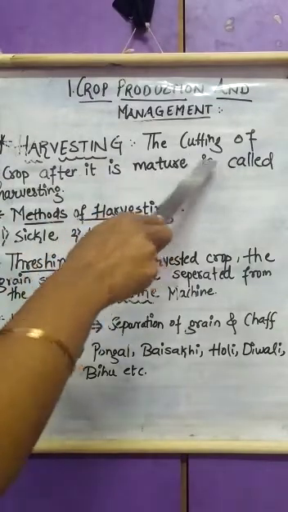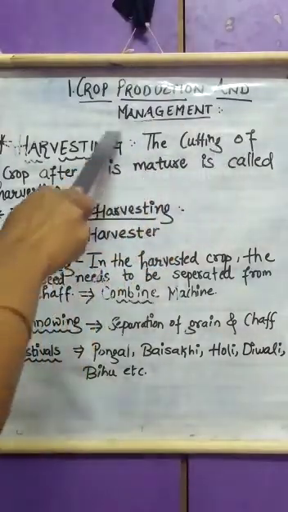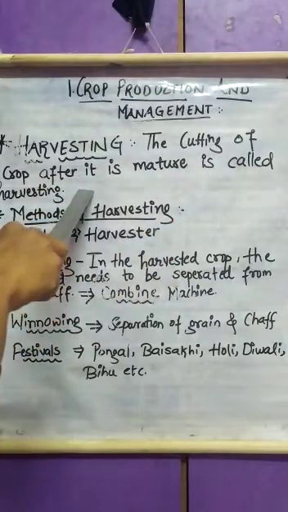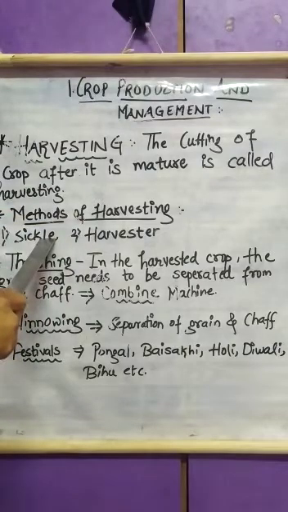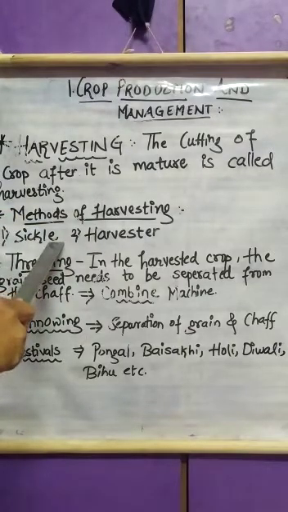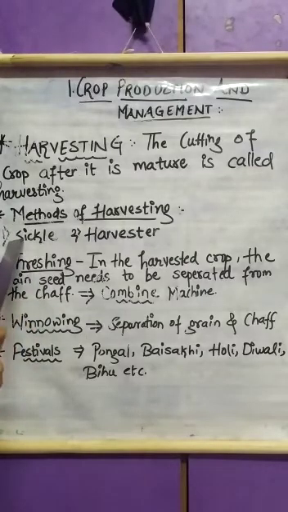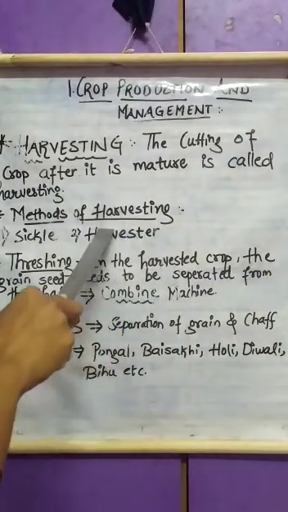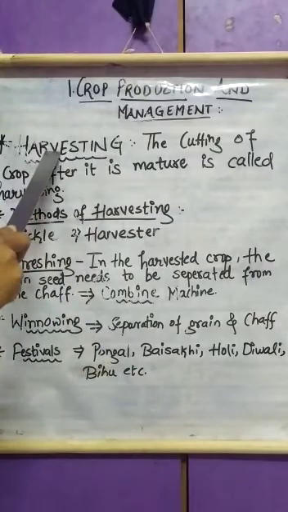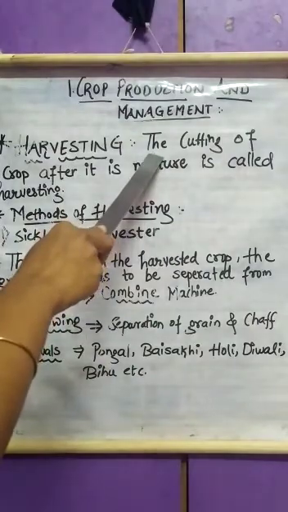Harvesting is nothing but the cutting of crop after it is mature. So once the crop gets mature, it is done by cutting of it, and this process is called as what? Harvesting. What are the methods of harvesting? Harvesting is basically done manually, that is with the help of sickle. Sickle I have already shown you in the first class, and by the harvester. It is a machine called as what? Harvester.